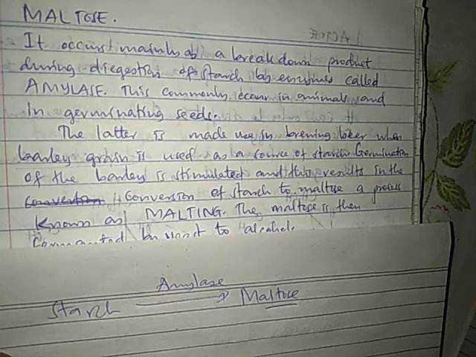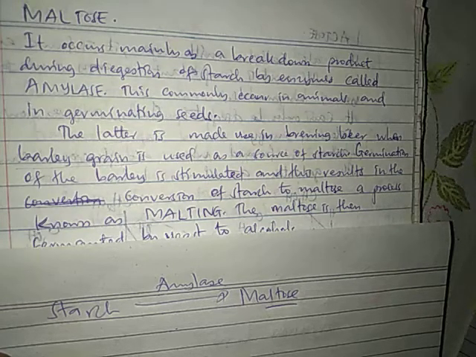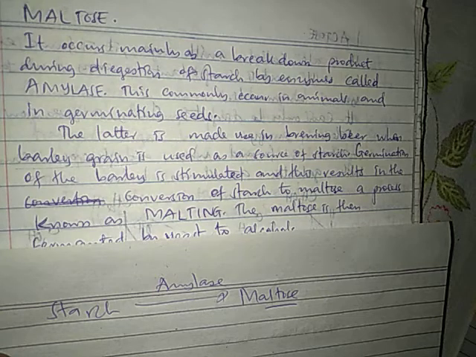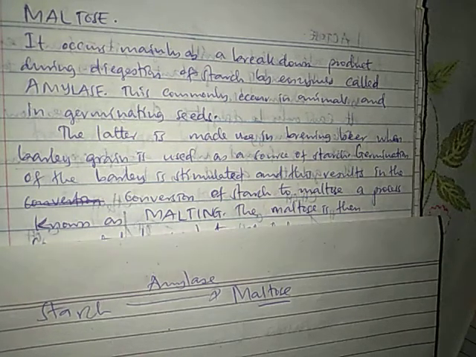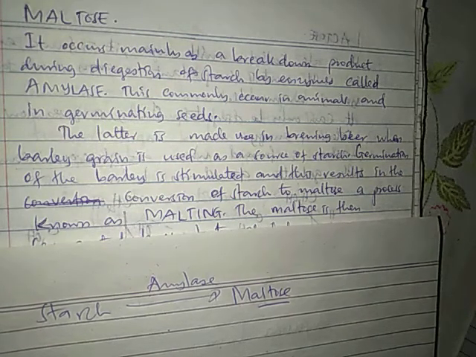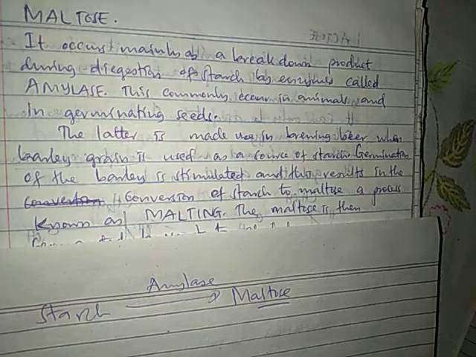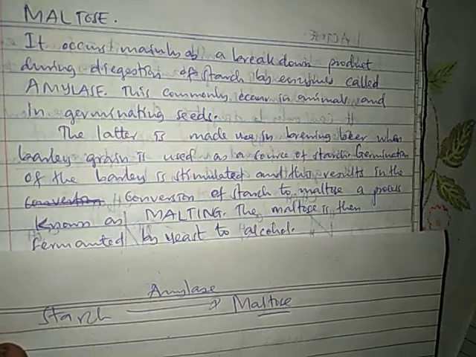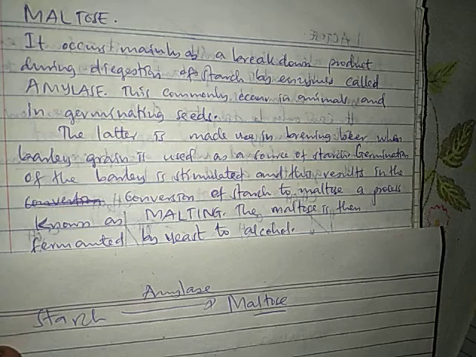Wao hawaelewi kile wanachokifanya ni nini, lakini kule kuyaloweka na kuyaruhusu yaote, pale wanakuwa wana-convert starch kwenda kwenye maltose, ili ile maltose waweze kuifanyia brewing iwe pombe, sasa iwe alcohol, and that process is called malting.